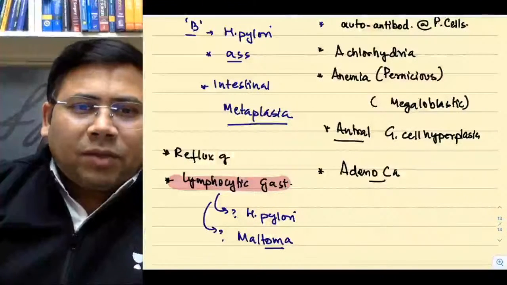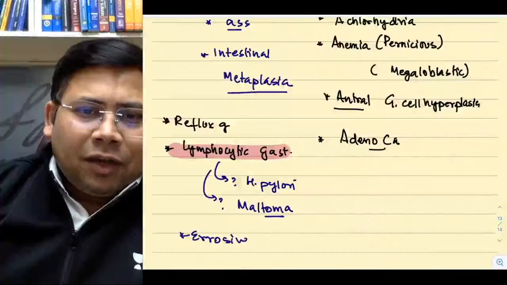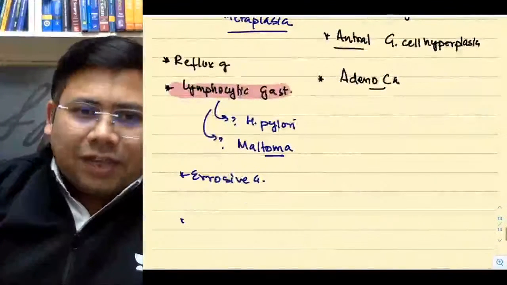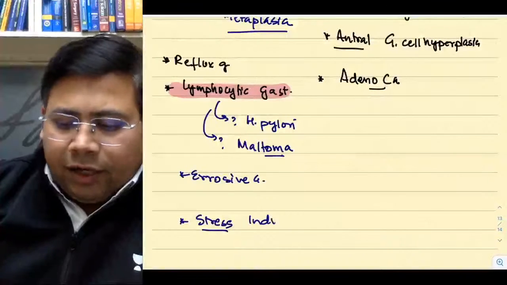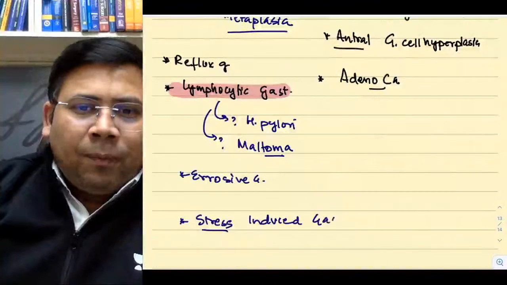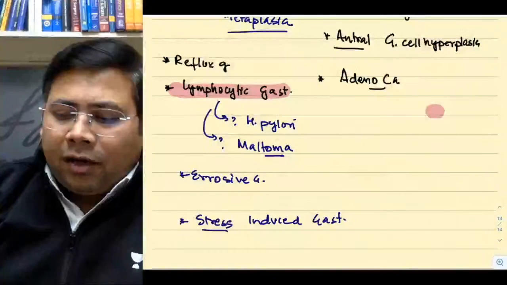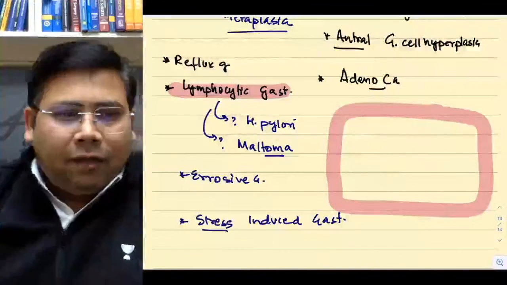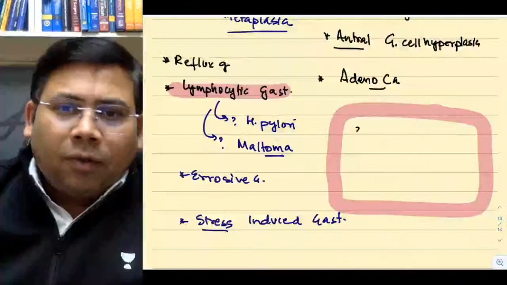Maltoma. Yes, apart from this, we have erosive gastritis, we have stress induced gastritis. Let me tell you one very important thing about stress induced gastritis. People keep on mugging up what stress induced gastritis is. Try to understand it in a nutshell.